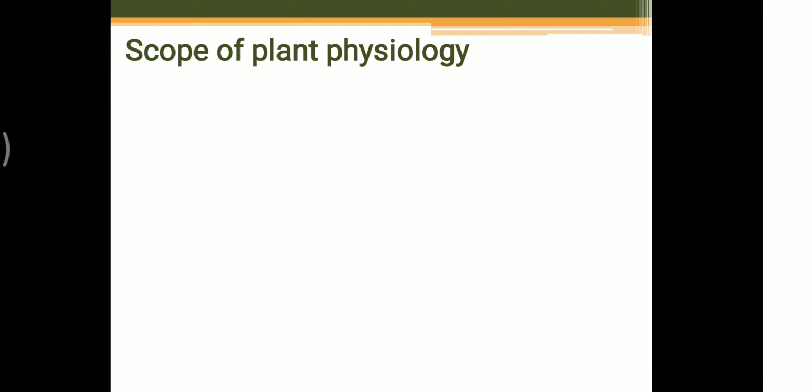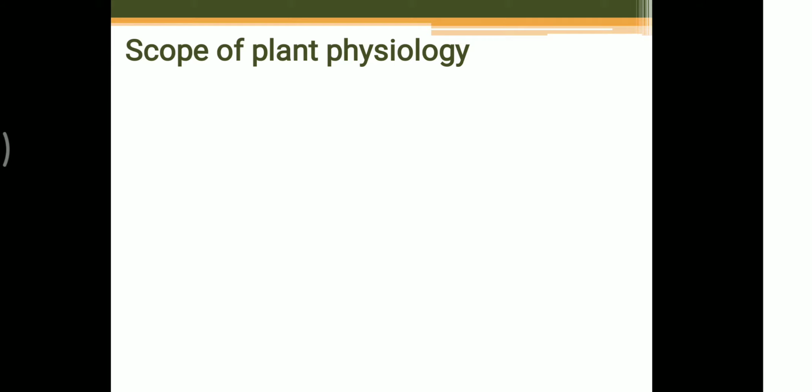Nowadays we know everything about plant physiology, and this subject has huge importance and huge scope in the various branches of botany, as well as chemistry and other areas, because our main need is food, shelter, and third, clothes. These are the main requirements of human beings, and all these needs are improved or fulfilled with the help of plant physiology only.